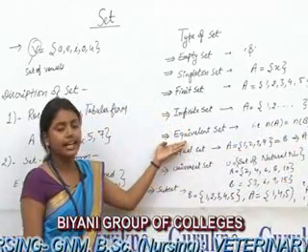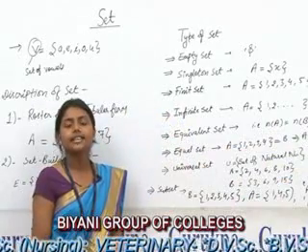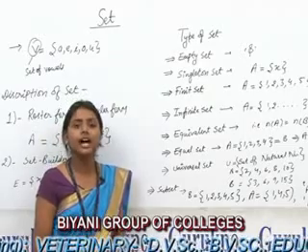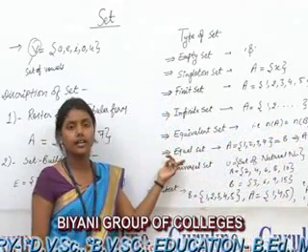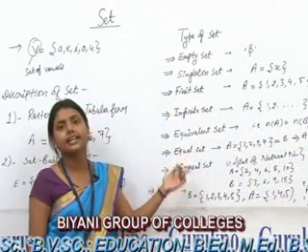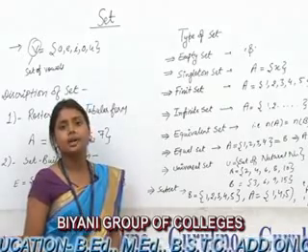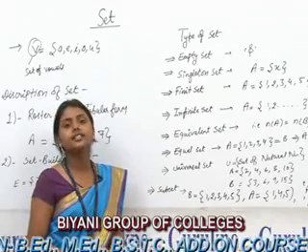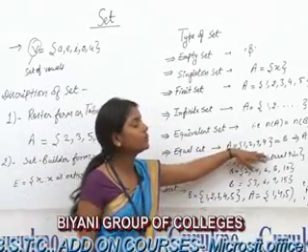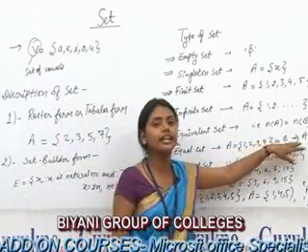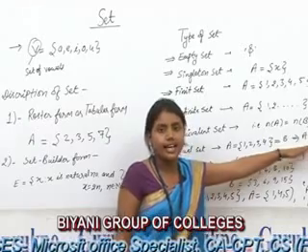Next is the equivalent set. Two finite sets A and B are said to be equivalent if their cardinal numbers are the same. That means n(A) equals n(B). Next is the equal set. Two sets A and B are said to be equal if every element of A is a member of B and vice versa, then A is said to be equal to B. For example, A is the set {1, 2, 3, 4} and B is also {1, 2, 3, 4}. Then A equals B, and A and B are said to be equal sets.